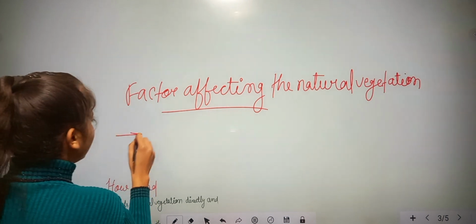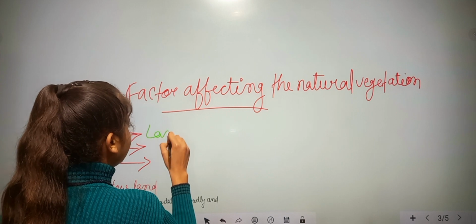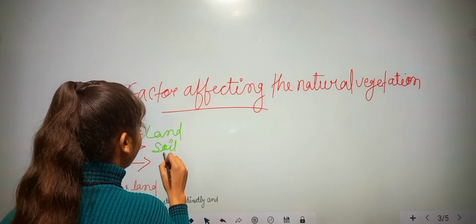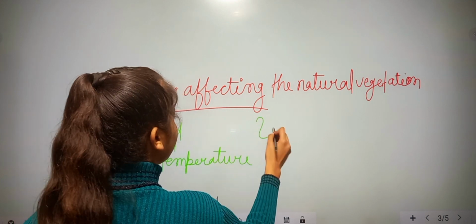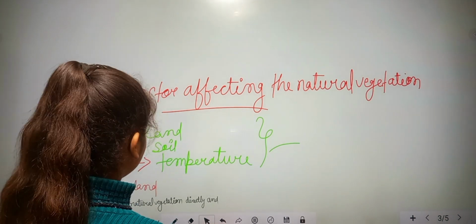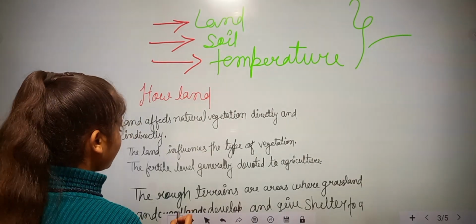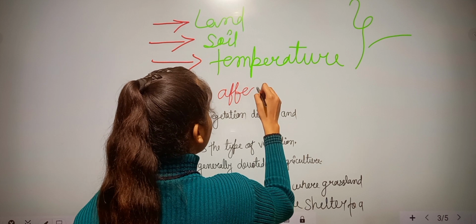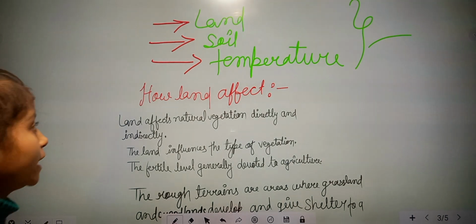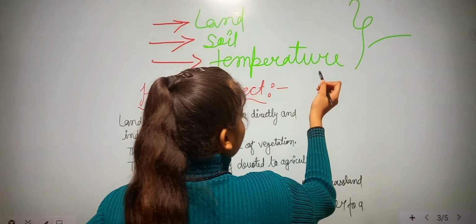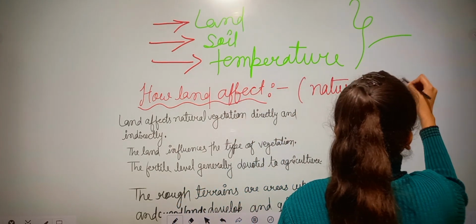The first one is land, then soil, and then temperature. In this video we will read about all these three. I have mentioned here the factors affecting natural vegetation: land, soil and temperature. So I have only written here how land affects natural vegetation.